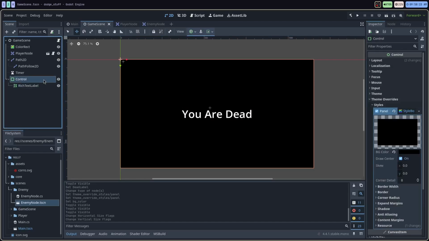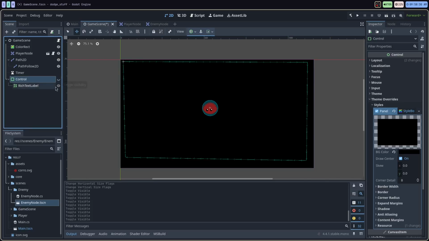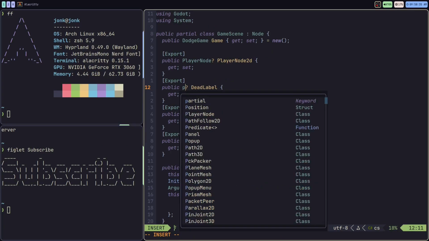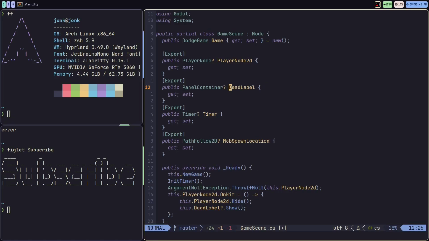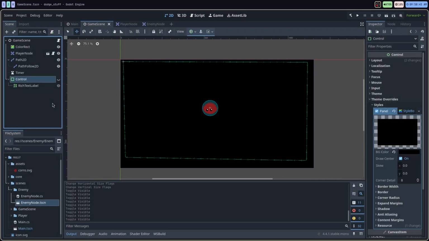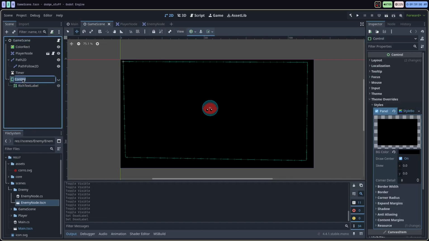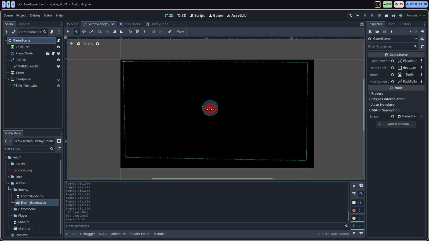And I don't actually want to change this. I don't want to show and hide the label itself. I want to do the control panel. So I'll hide the control panel initially, save that in the editor. I'm going to go up here where I set the rich text label. I'll change this to panel container because this is a panel container now. I'll just keep it the same name, even though it's not very appropriate. I'll have to set it in the editor. So I got to get rid of this, assign this here, assign that like that. I'll rename this to dead panel in the editor. All right, so the dead panel is set there.